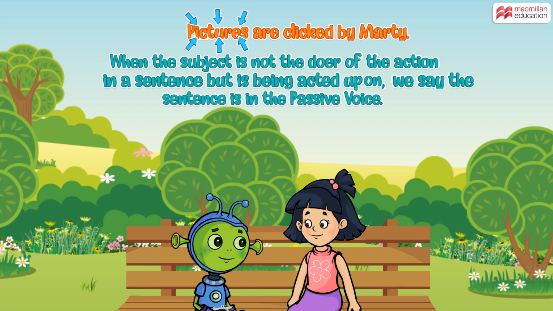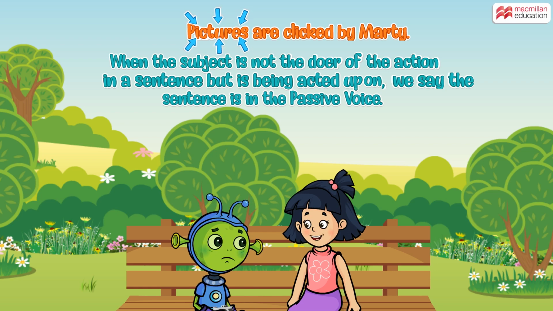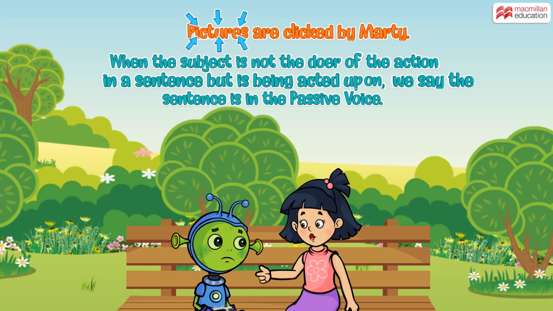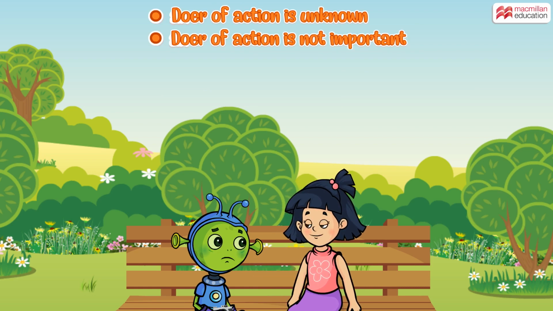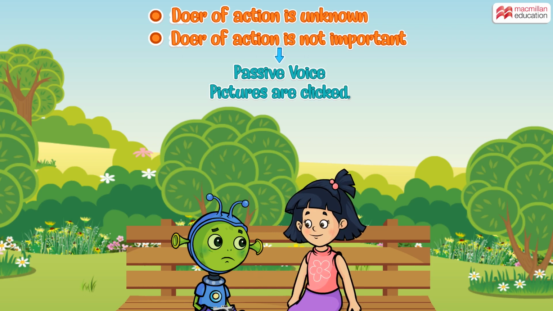I understand. But Macy, why do we need two voices? Why can't we just use one? Well, we mostly speak and write in the active voice. But sometimes we don't know who has done the action, or the doer of action is not important. In such situations, we use the passive voice. For example, if I didn't know that you were clicking the pictures, I would simply say, pictures are clicked.